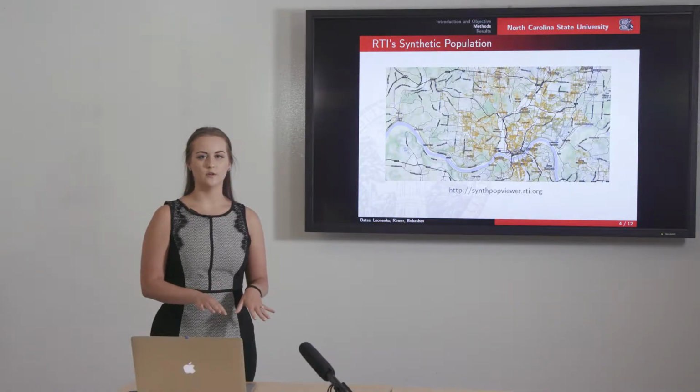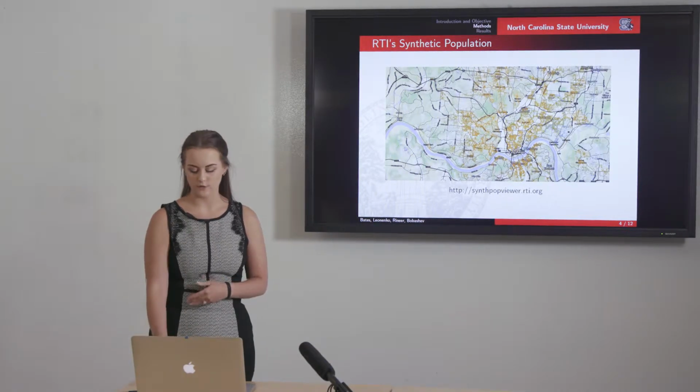And this is really important. Rather than using just raw census data, we use this synthetic population to protect the privacy of individuals, because while on the aggregate level, the synthetic population and its demographics match the US Census Bureau data and other data sets used to create the population, on an individual level, no individual, at least with very little probability, would match an actual individual, so privacy is conserved.